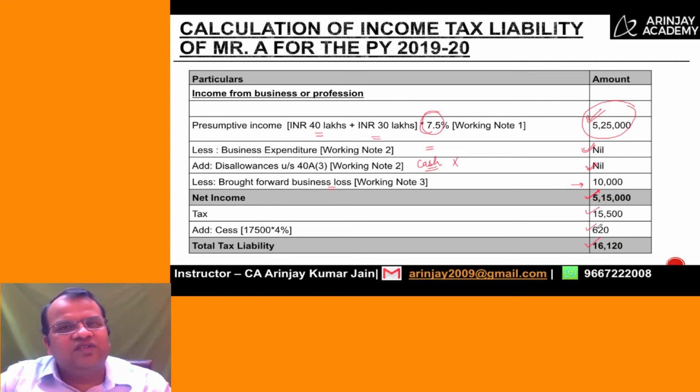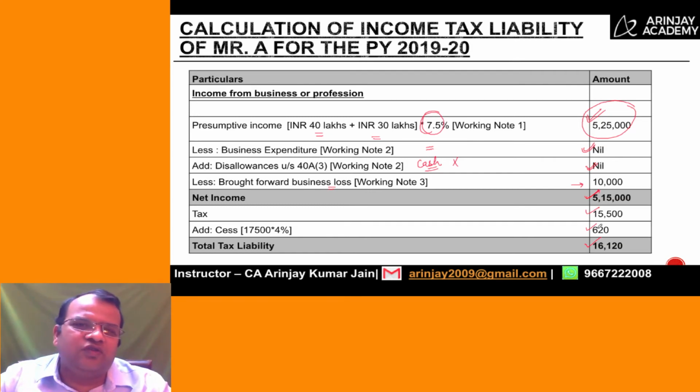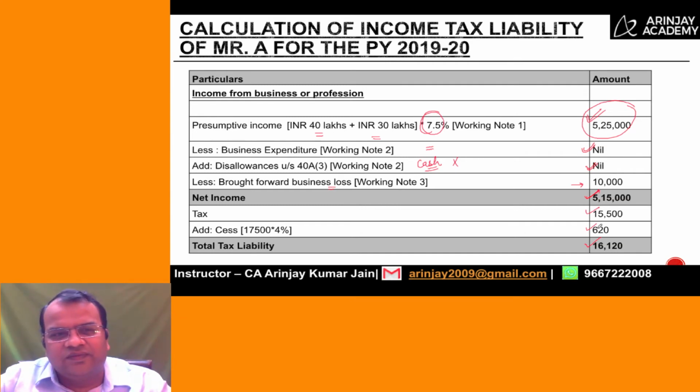No business expenditure is allowed as a deduction while computing the gross receipt, the net receipt for 44B purposes. Since there is no deduction of expense, there is no disallowance for cash payment of expense. But the brought forward business loss is allowed to be set off against the taxable income and not against the gross receipt. Then you can calculate the tax.